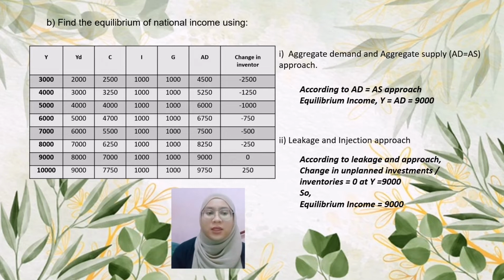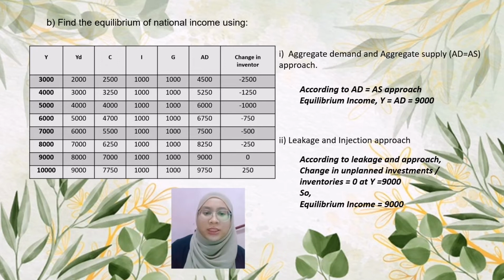Question B. Find the equilibrium of national income using the aggregate demand approach. The level of income equilibrium in the economy is determined when aggregate demand, represented by the C plus I plus G curve, is equal to total AS output. The sum of Y is equal to 9,000 as well as the sum of AS, 9,000. So here we see in the table that equilibrium income Y is equal to AD, which is 9,000.